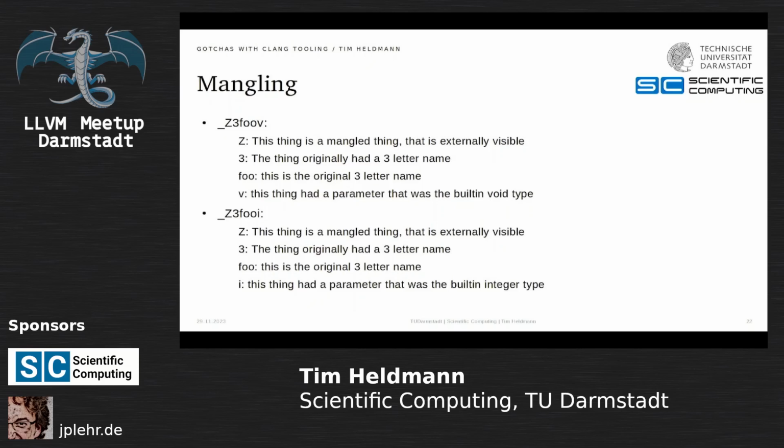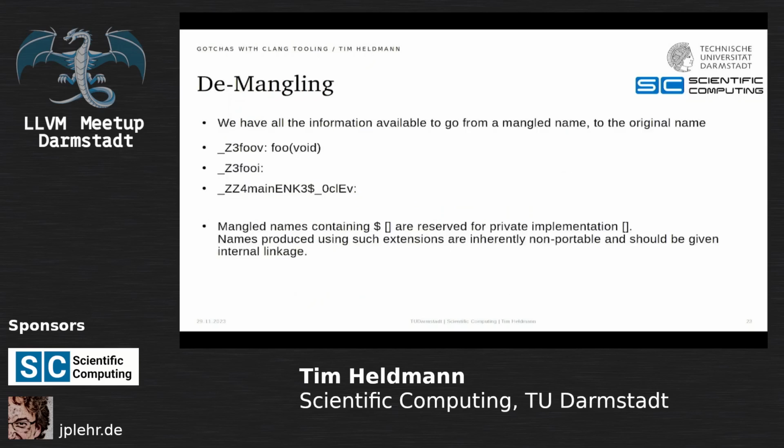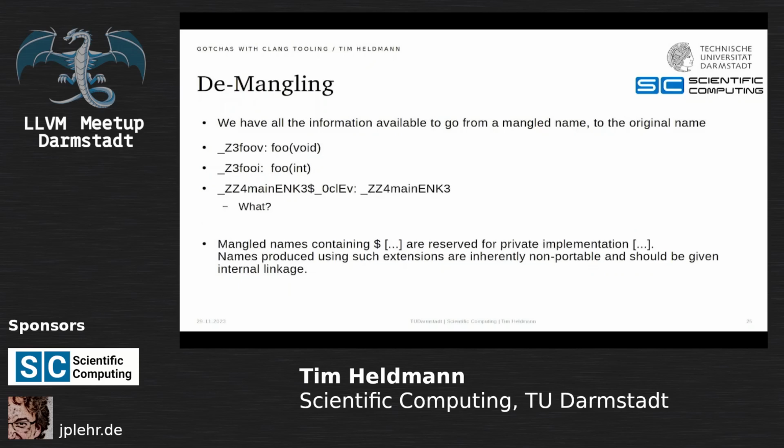Great! And the smart and astute among you will now figure out that this is basically all the information we had available to get from the mangled name back to the demangled name. If we have z3 foo v, we can return foo void. Now if we have z3 foo i, we have foo int. Great! And if we have zz4 main, our lambda function, well, we obviously, what? We get zz4 main enc and just cut off everything that's past the dollar. Because mangled names containing dollars are non-portable and you do not care how to demangle them. You just say, well, this apparently is the name, deal with it.